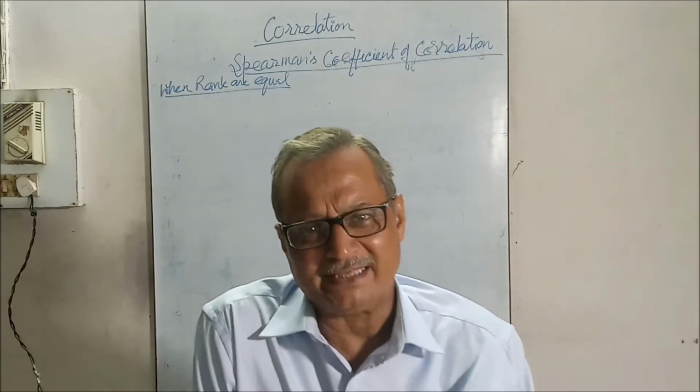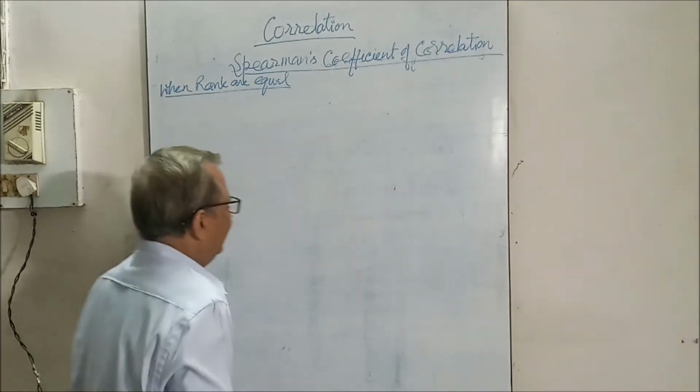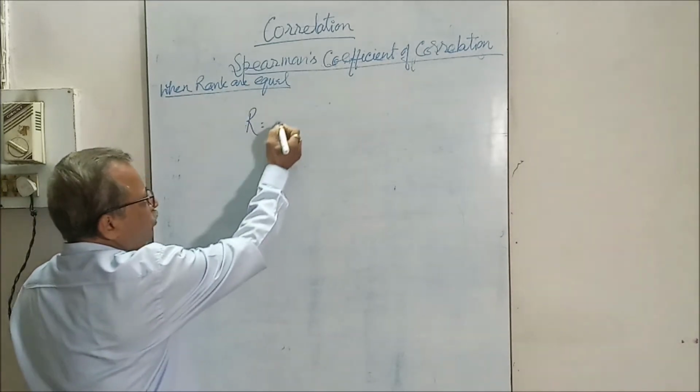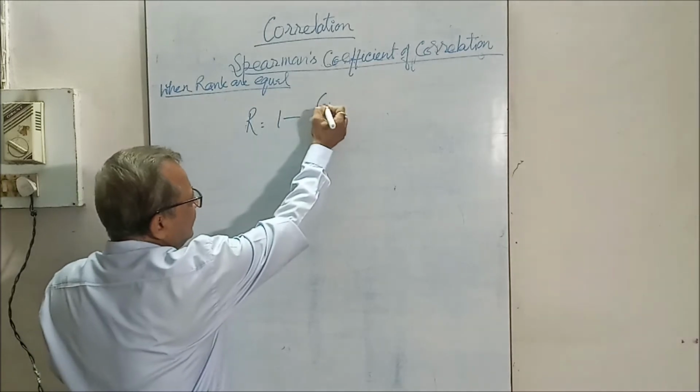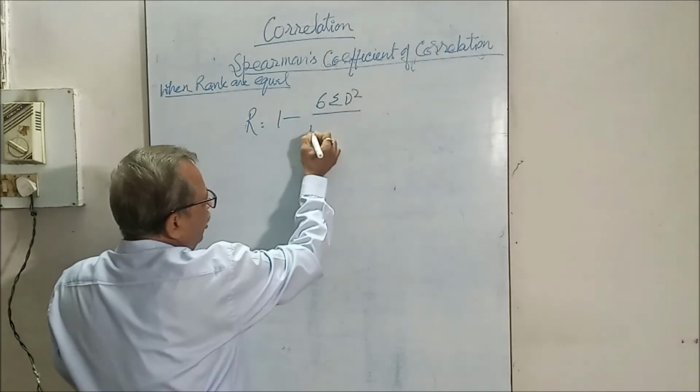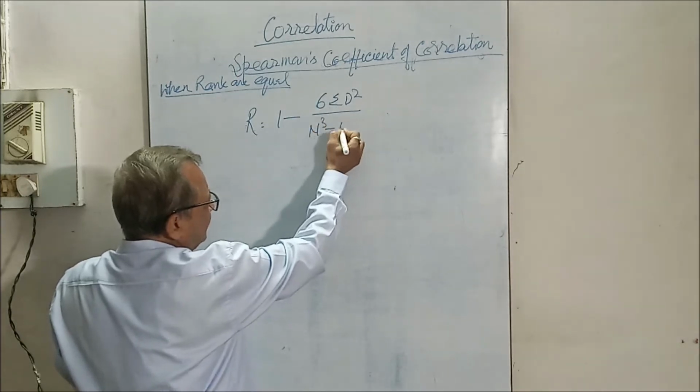The basic formula is rank correlation equal to 1 minus 6 summation d square upon n cube minus n.